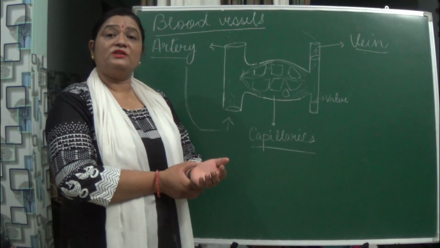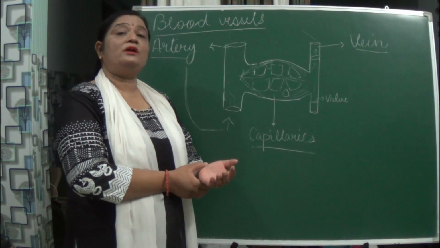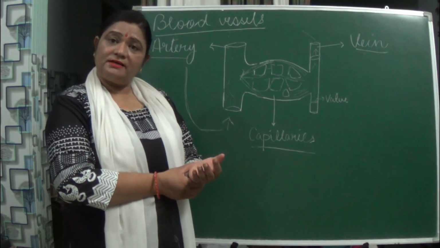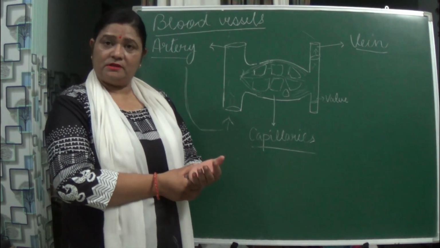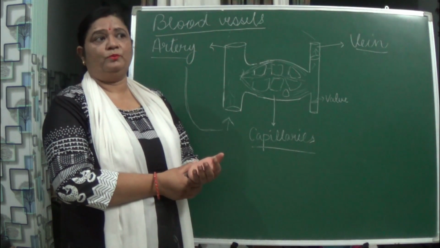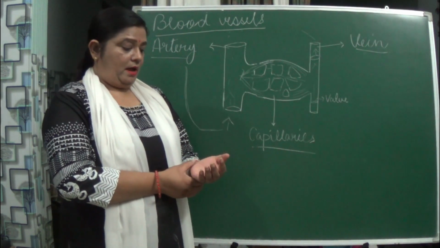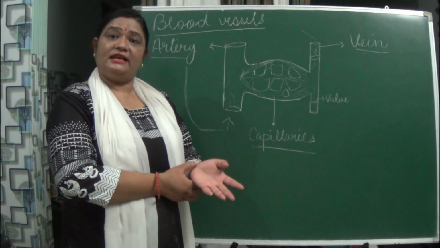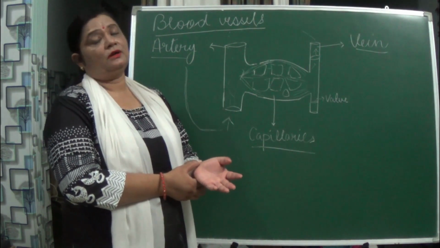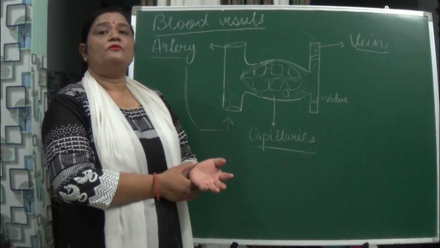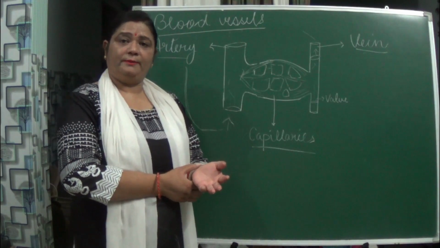Pulse is actually the pressure by which the blood is flowing in the artery, and you can count it. Normally you will be getting 72 per minute, but just keep patience and count it, and you can count the pulse and with what rate the blood is flowing in your body.